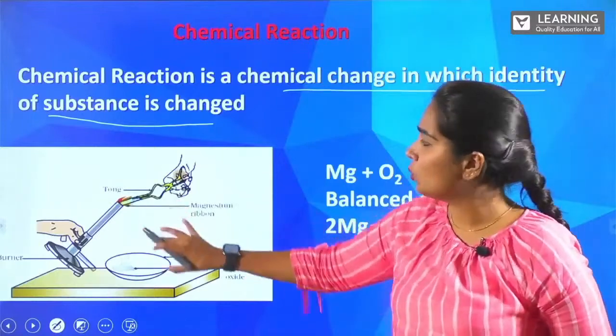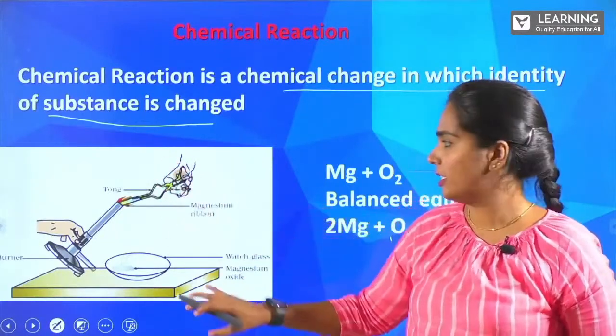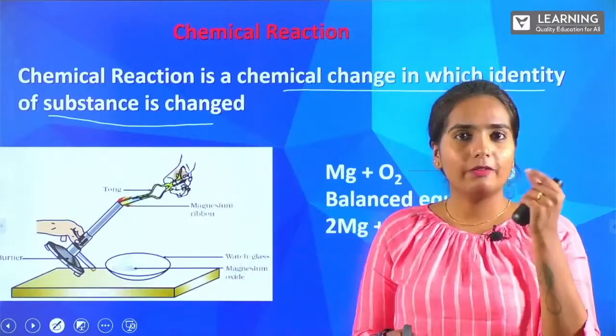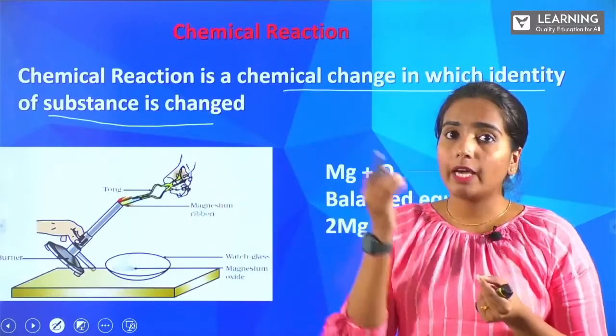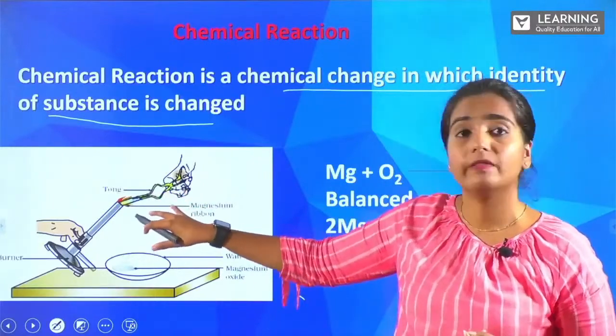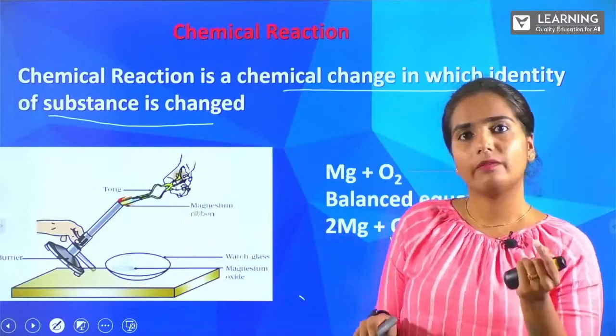I have just given you one of the pictures which is mentioned in your syllabus. You can see, I hope you remember what actually the experiment is. We are taking a magnesium ribbon, we are exposing it to air, and we are burning it with a Bunsen burner. What are we getting?